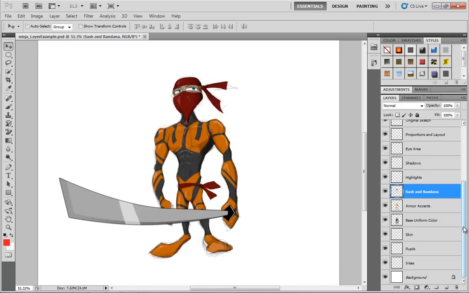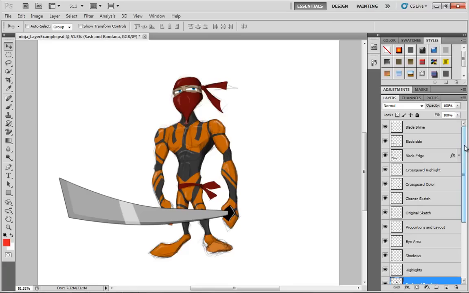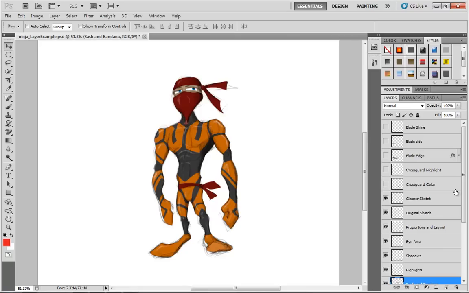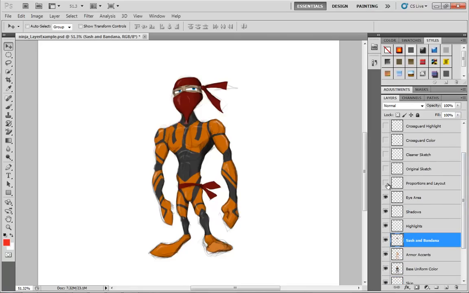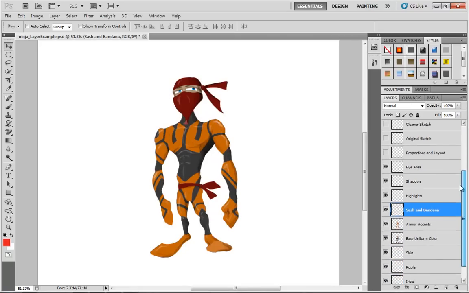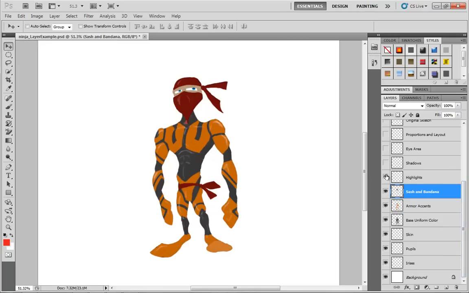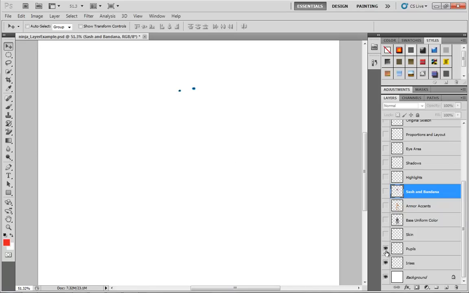First, let's take a quick look at what it is we're actually looking at. Every single part of this drawing has been broken down into its own separate layer. As I start systematically going from top to bottom and turn them off, we have the blade shine, the blade side, the blade edge, and eventually the whole sword disappears. We have the cross guard sections. We have the sections of our sketch, which I'll turn off. We have the eye area, we have shadows and highlights on our armor, we have our sash and bandana colors, we have our armor accents, we have the base uniform color, we have a skin section, pupils, and irises.